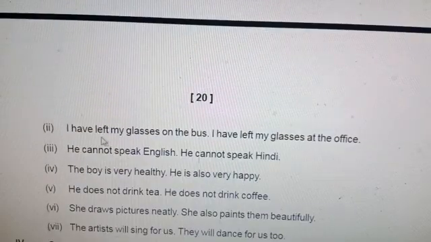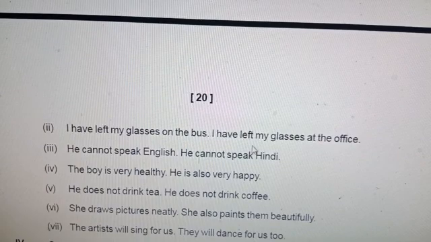Next, I have left my glasses on the bus. I have left my glasses. Which are the two options? Two alternative options: on the bus, at the office. Noun phrase. So I have left my glasses either on the bus or at the office.